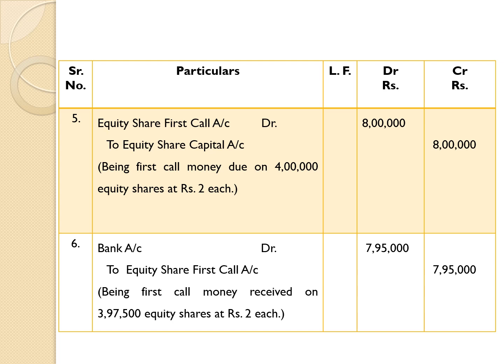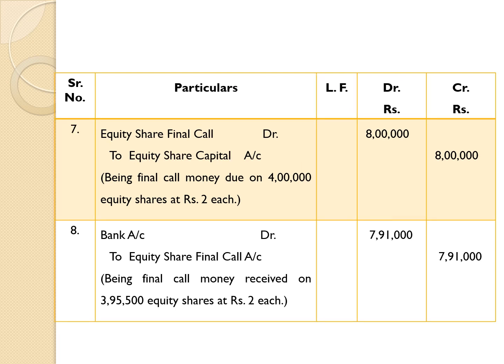Therefore, we are going to record here equity share first call account, and that would be given credit 7,95,000. Therefore, entry: bank account debit 7,95,000 to equity share first call account 7,95,000 being first call money received on 3,97,500 equity shares at rupees 2 each.